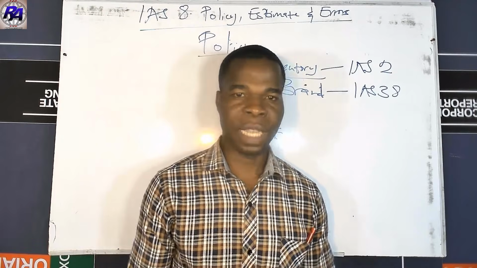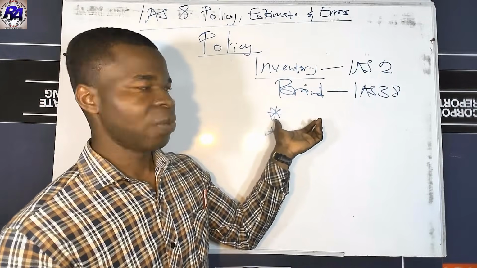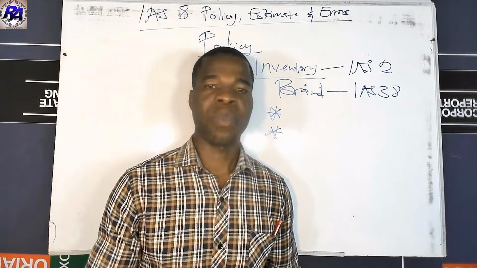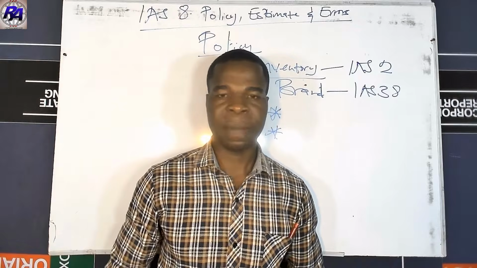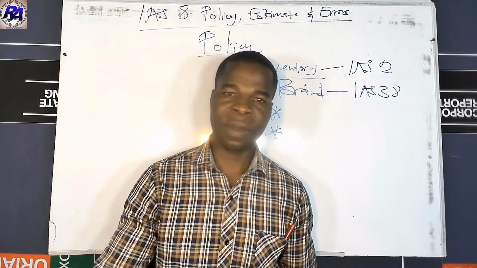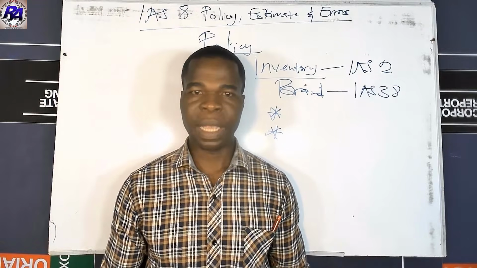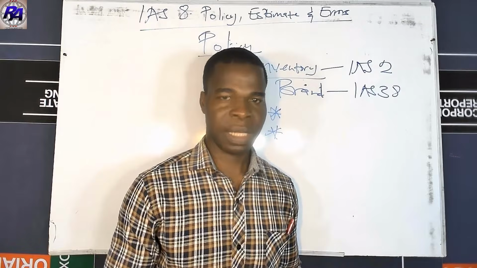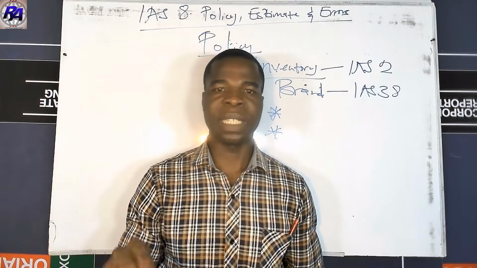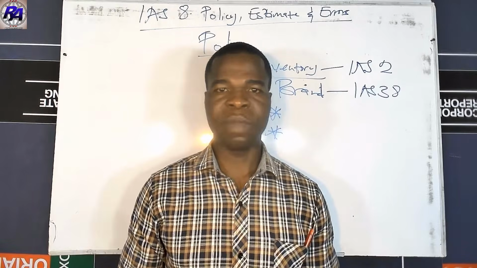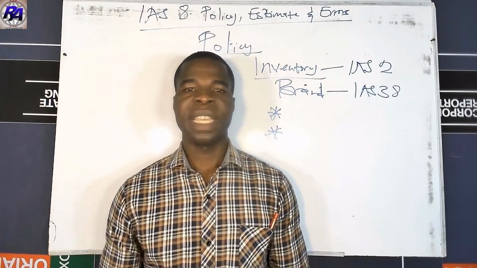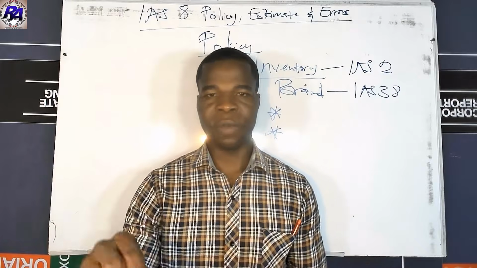So at any given point in time, you should make sure that you follow these two requirements or these two guidance when there is no policy or there is no standard for the treatment of a particular item or transaction or other conditions or other events. Again, it is important to know that anytime the entity is using its judgment, it is important that the financial statement provides information that is relevant to the decision-making needs of users.